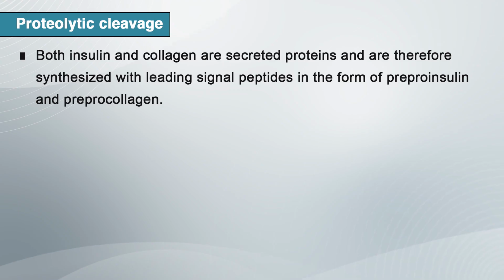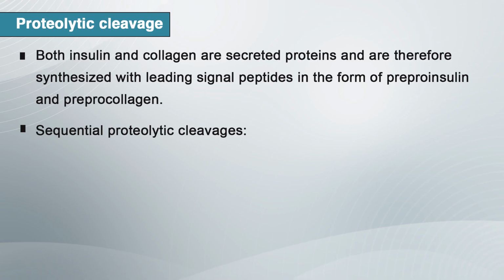Once the signal peptide has passed through the membrane, it is specifically cleaved from the nascent polypeptide by a membrane bound signal peptidase. In this case, both insulin and collagen are secreted proteins and are therefore synthesized with a leading signal peptide, in the form of preproinsulin or preprocollagen.